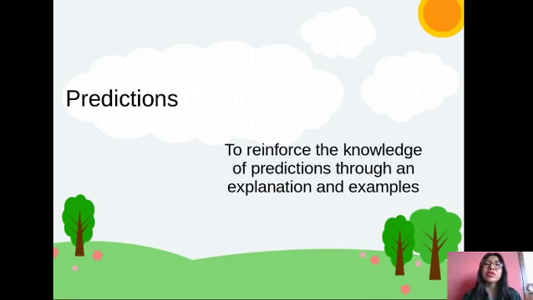As I said before, today we are going to review predictions: will, may, and might. And what is the objective for today? To reinforce the knowledge of predictions through an explanation and examples. It means we are going to review the predictions in order to reinforce your knowledge about that.